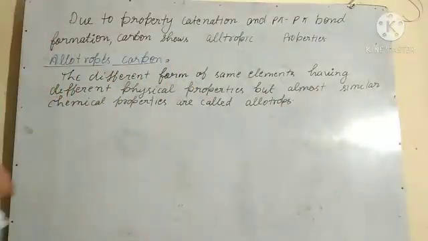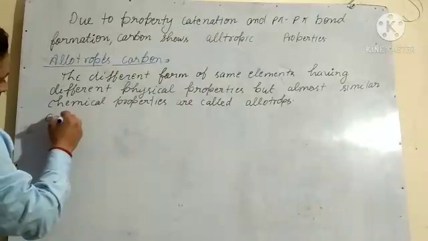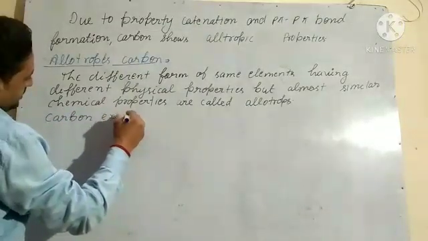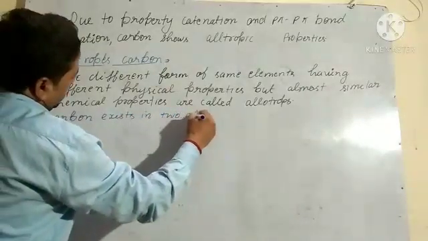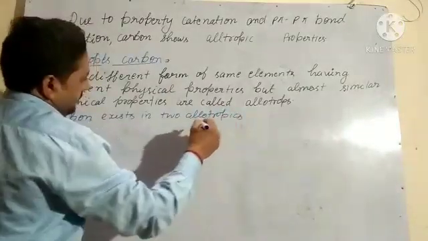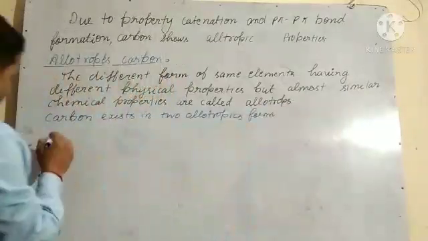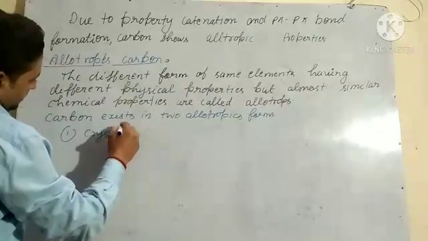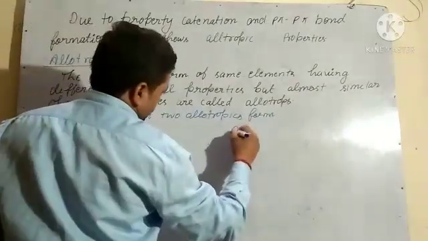Carbon exists in two allotropic forms. First is crystalline, and second is amorphous.